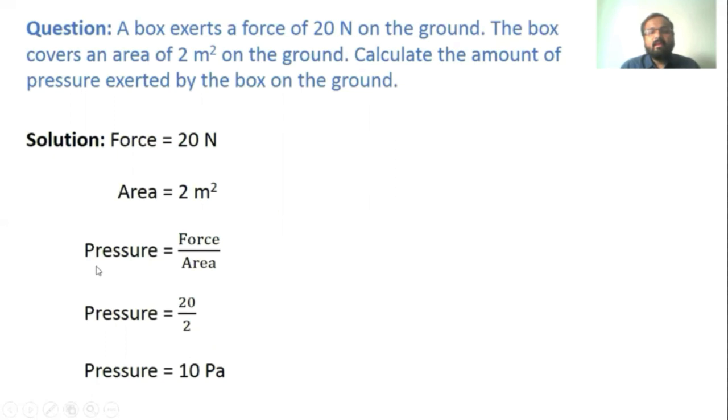When we apply the formula for pressure, force upon area, we divide the force by area. That is 20 by 2. When we divide 20 by 2, we get the value of pressure, that is 10 Pascal. That is how we calculate pressure: pressure is equal to force upon area. The unit used to measure pressure is Pascal, so the answer comes out to be 10 Pascal.